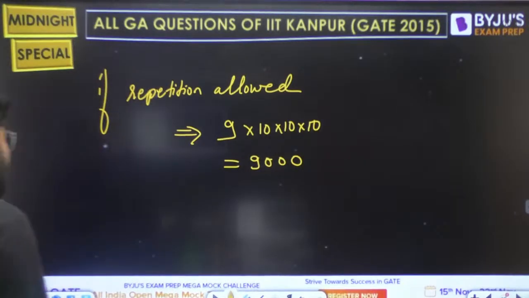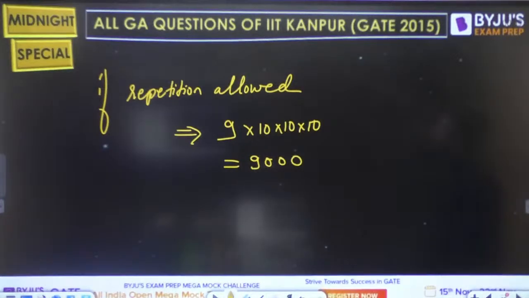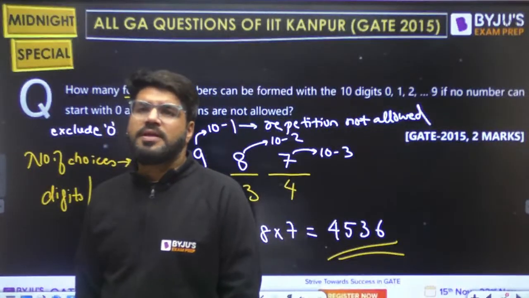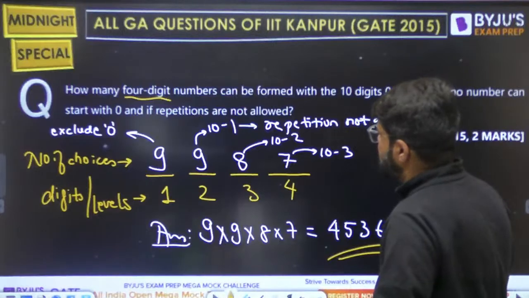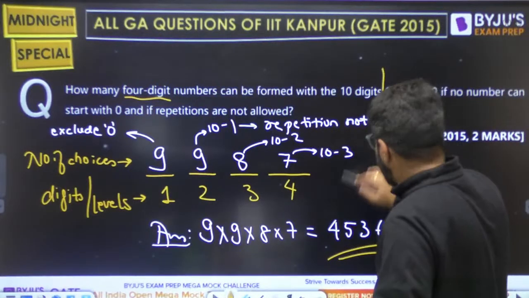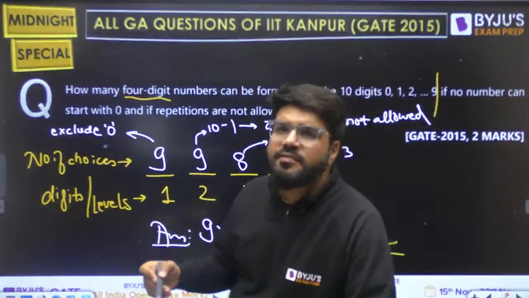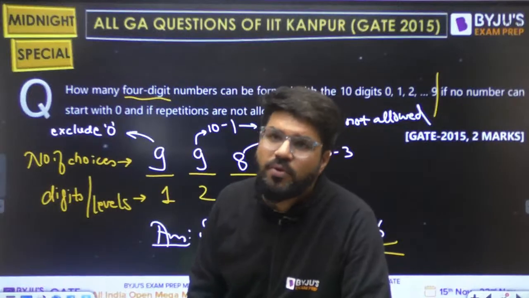Achha, now think logically. If nothing is mentioned about the repetition, and they say how many 4-digit numbers can be formed with the 10 digits, the question can stop here. Even this is not required. No number should start with 0. By default, you have to understand that if a number starts with 0, it will not be a 4-digit number.